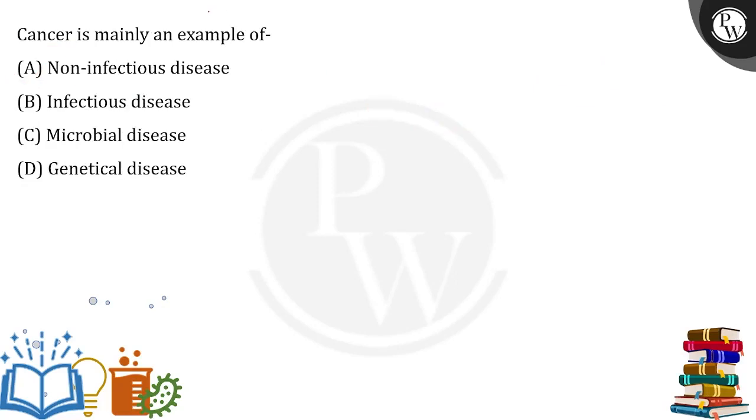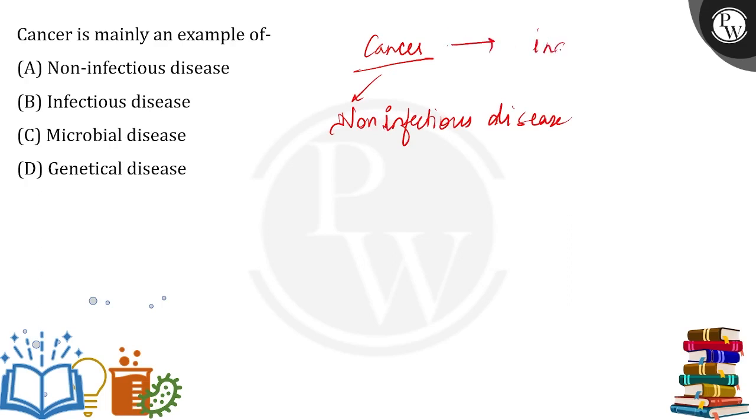Next question: that cancer is mainly an example of. Now, let's talk about this cancer. This cancer is caused by genetics, right? So here it is a non-infectious disease, because it's not like this cancer is caused by any microbe. So here you can say it's a non-infectious disease. It comes under non-infectious disease because cancer is actually an inability.